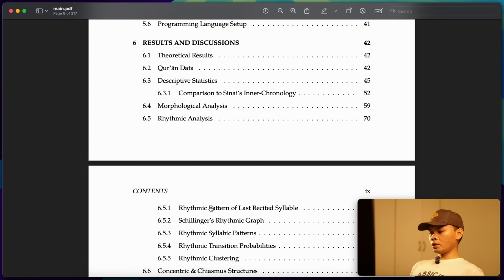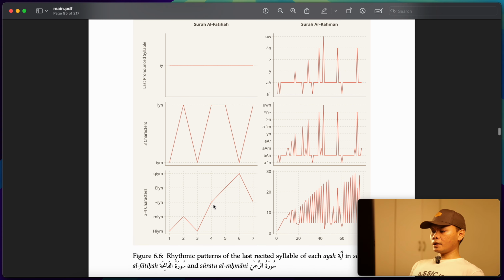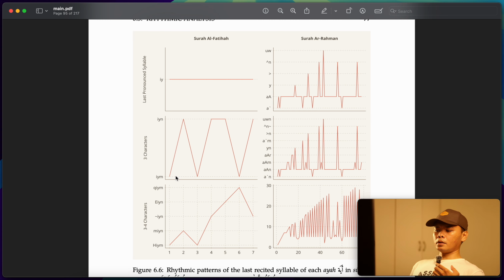And if you look here, this is it. So for example, one of the things that I looked into is the pattern of the last pronounced syllable of some of the surahs.